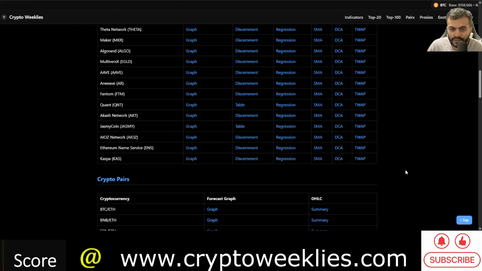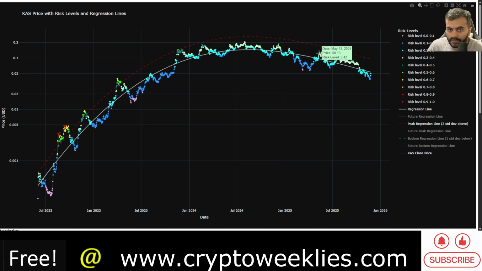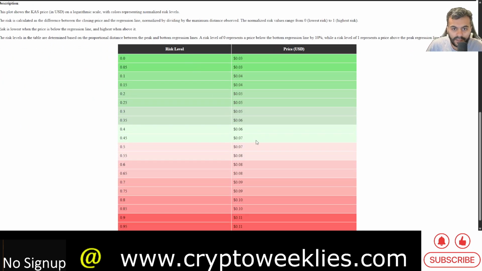Not financial advice. The DCA model is again a derivative of the regression based risk model. Right now the regression based risk is at around 0.28. If it were to go to the top of the channel and visit the risk level somewhere close to 0.5 and 0.6, the price in that scenario could be between 7 cents and 8 cents.